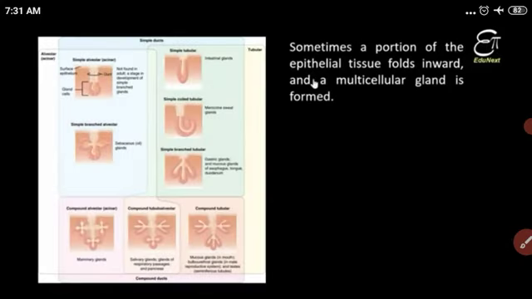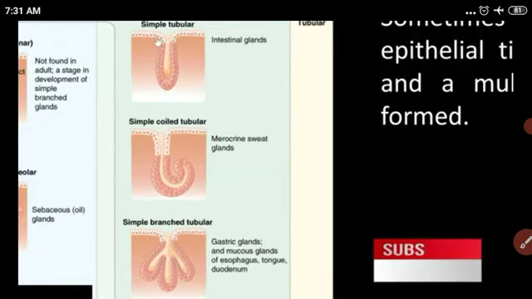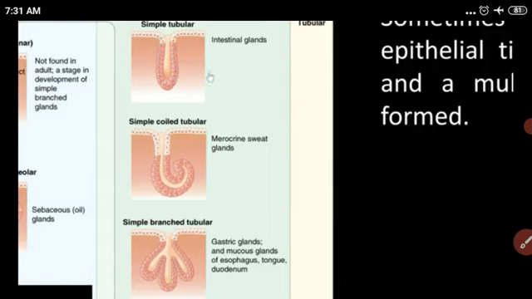The last point is that in our body there are many glands, and these glands are multicellular and also made from epithelial tissue. The main function of these glands is to secrete chemicals through a tube-like, duct-like structure. The intestinal glands secrete the intestinal juice.